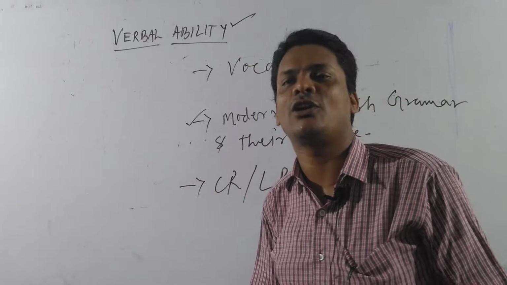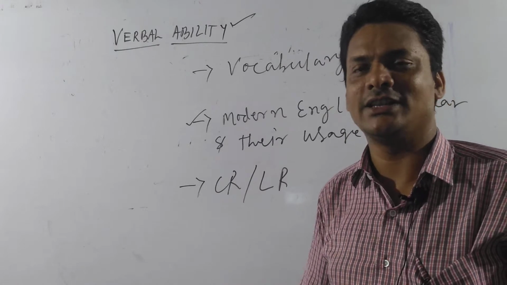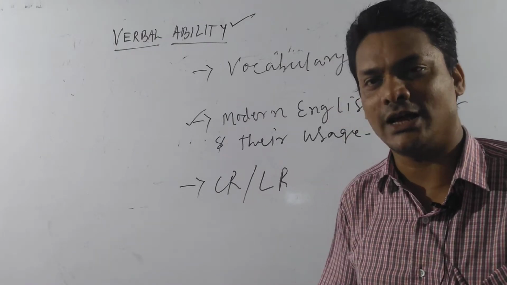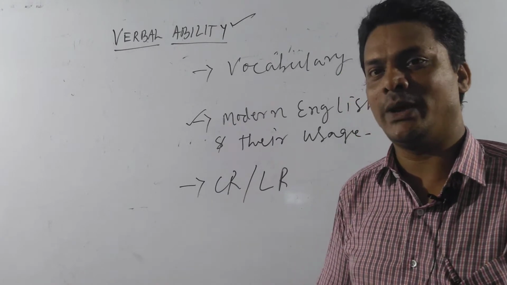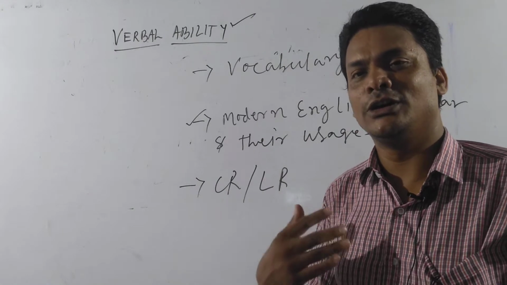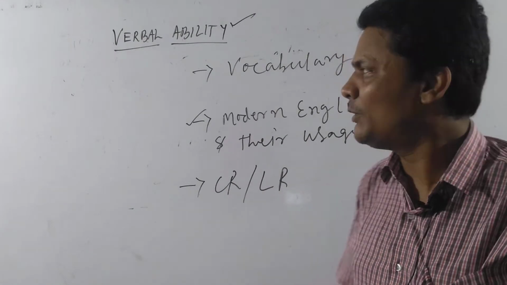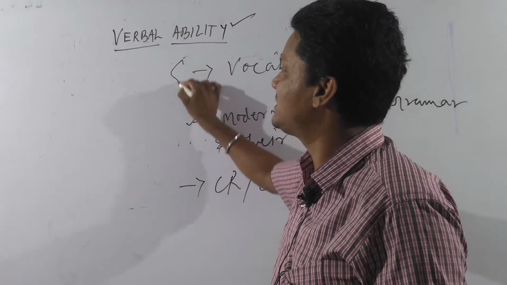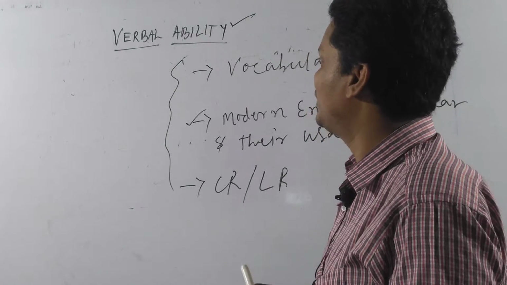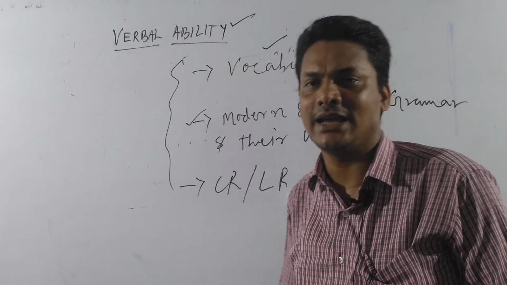Generally CR or LR based questions we find in a DILR section, but at the same time in English we find those questions considered as verbal reasoning. The main job of this CR or LR is dealing with the flow of the ideas of the context. Now, if you ask me which of these 3 is very important, I will say that the most important part is vocabulary. Why? That I'll tell you.